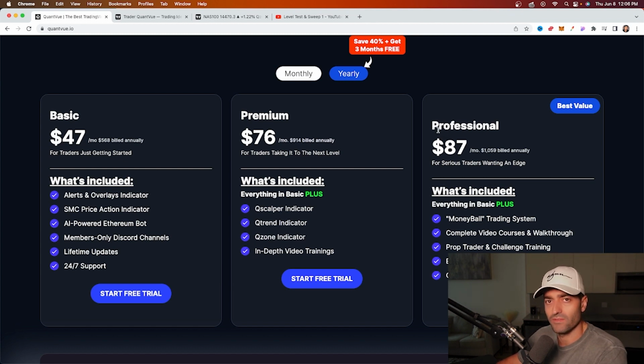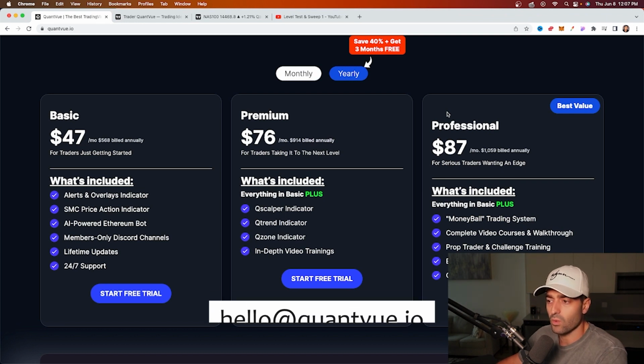We have institutional level traders as well. We have institutional level clients. If you are a fund or you're looking for an enterprise level membership, be sure to email us at hello@quantvue.io.